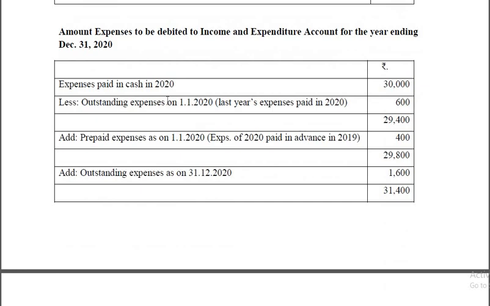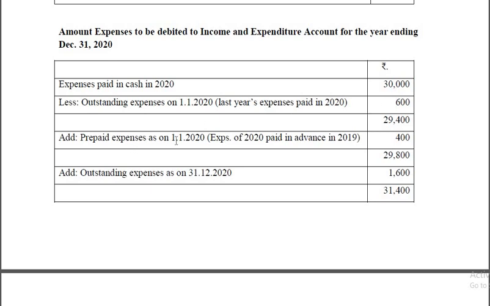Come to the next one. See, expenses paid 30,000. Outstanding on 1/1/20, that means on 31/12/2019, that is the last year's expense, but you are paying this year. Out of 30,000, this is included, therefore it should be deducted because it is not relating to current year.